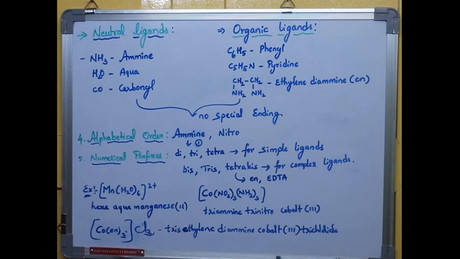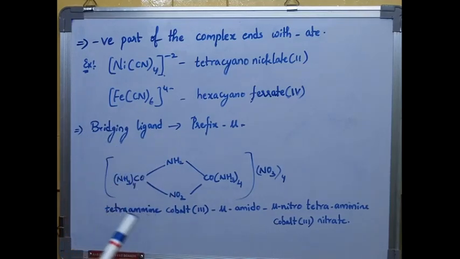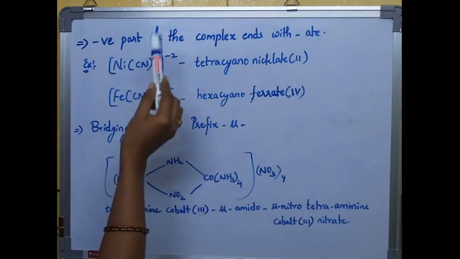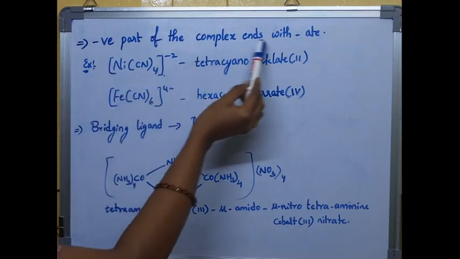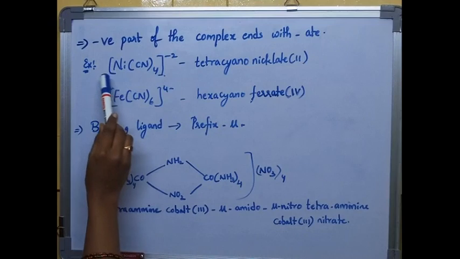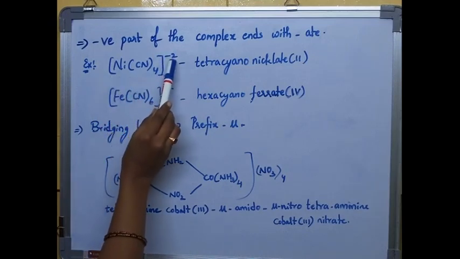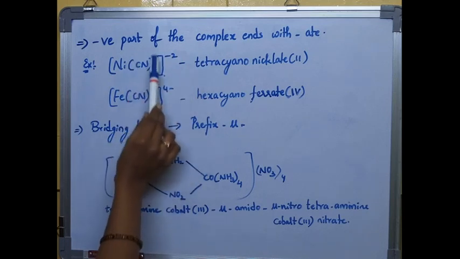Okay, this is about nomenclature. Now we have discussed the rules of nomenclature, so we know how to name the compounds. There are some cases where negatively charged complexes are given to you. The negative part of the complex ends with ate. For example, I am giving you this one, Ni(CN)4, with a negative charge on top. In such cases, tetracyano, 4 cyanide groups are present.